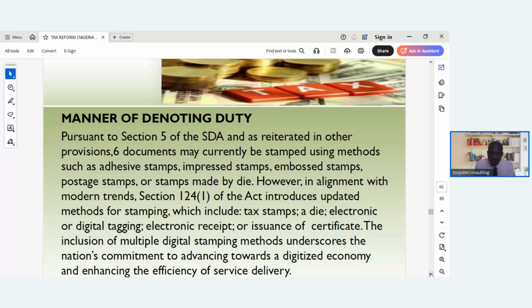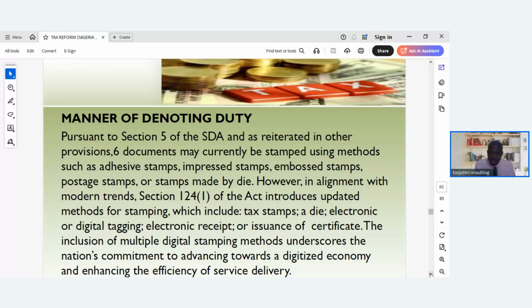The inclusion of multiple digital stamping methods underscores the nation's commitment to advancing towards a digitalized economy and enhancing the efficiency of service delivery, which is a good one because technology is driving many things. So you can't be carrying documents physically to different offices with the cost of transportation, the stress on the road and everything before we now have stamp duty on it.